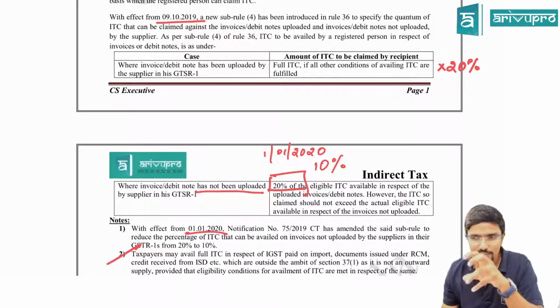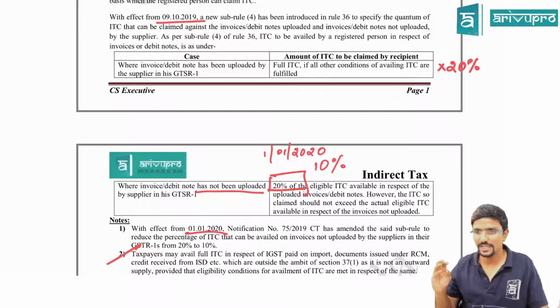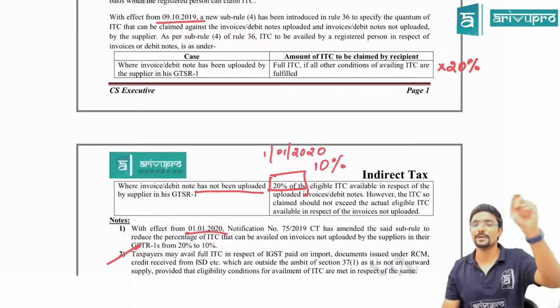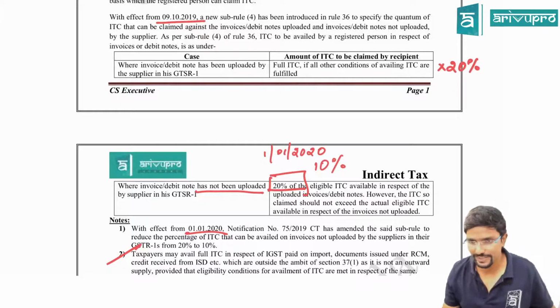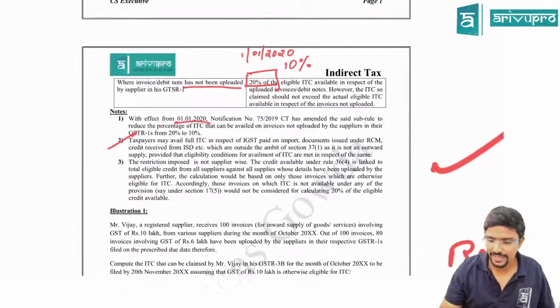This 10% or 20% restriction is applicable only when you have purchased something, you are eligible to take credit, but the invoice is not uploaded by the supplier. Only in that case you apply this restriction. If not, don't apply it at all. Clear, guys? Hope you guys are clear.